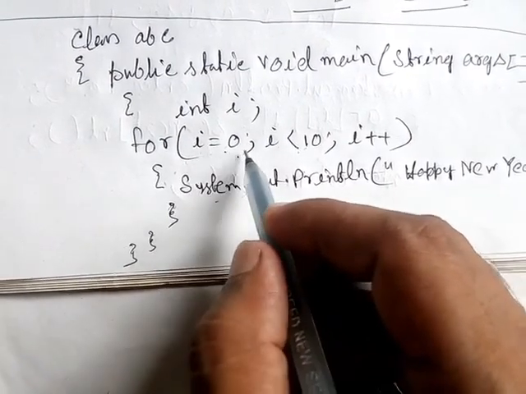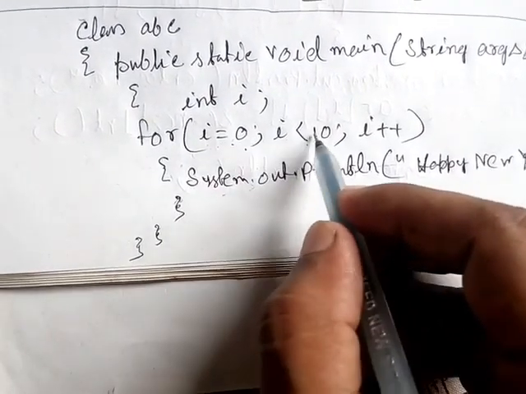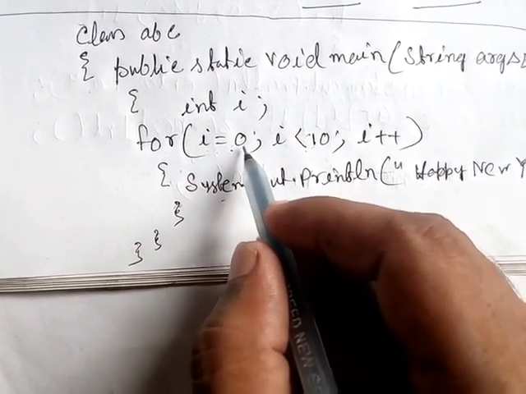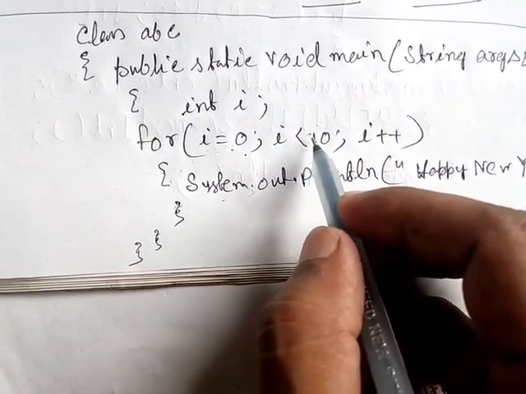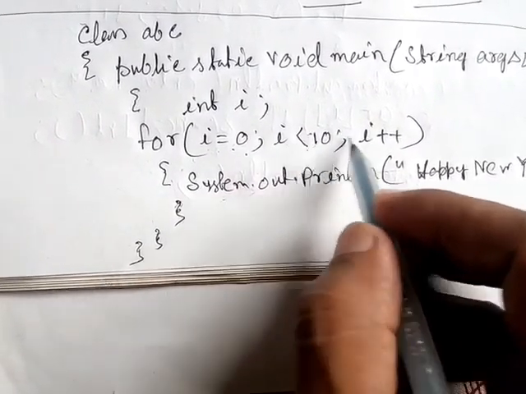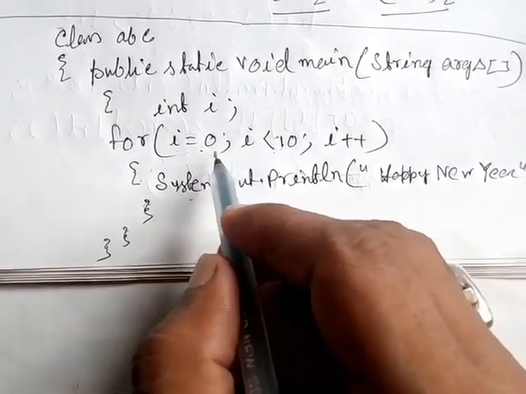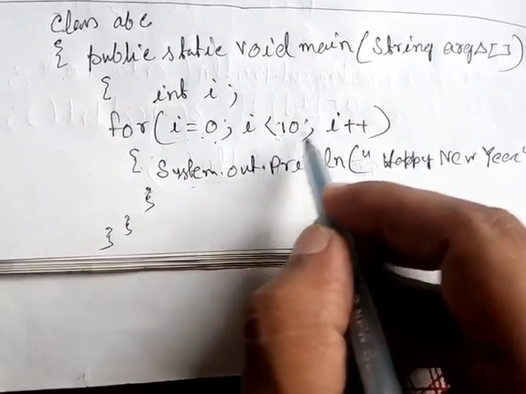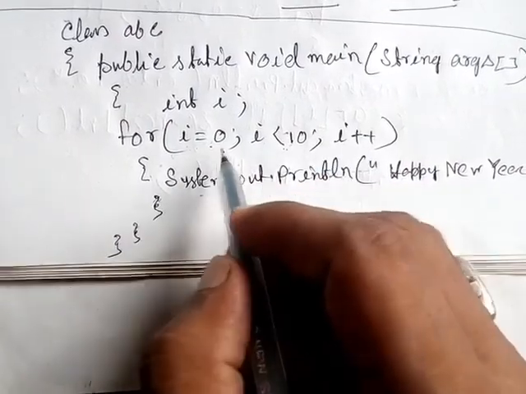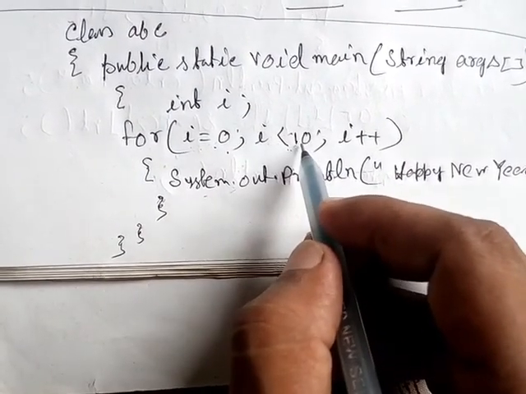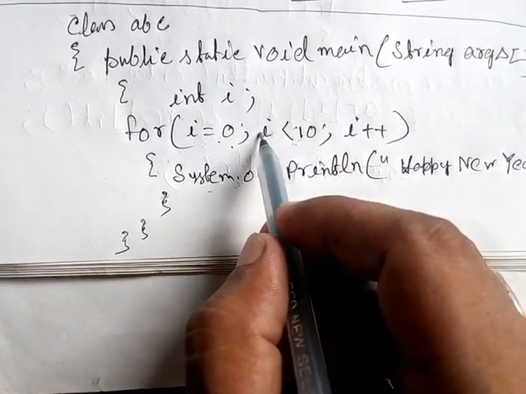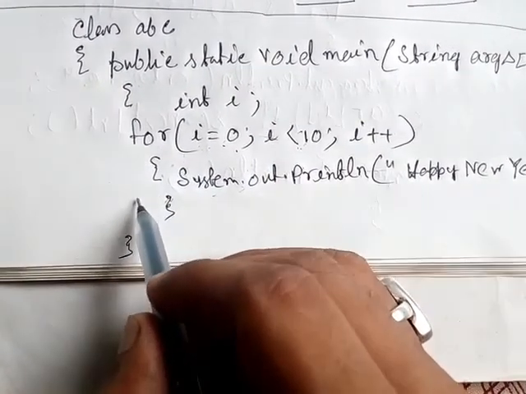Okay, so if I have started from 0, that is why I have written less than 10. If I would write I equal to 1, then I could write I less than equal to 10. Understood? That is why the loop will be executed 10 times. I equal to 0, I less than 10, yes, come down, then I plus plus, 1, 2. In this way, when the value of I becomes 10, then 10 less than 10, no, condition dissatisfied. Once the condition is dissatisfied, control will come out from the body of the loop.